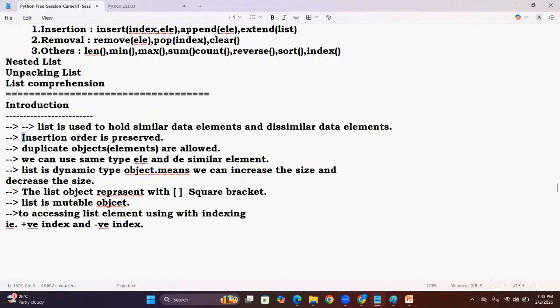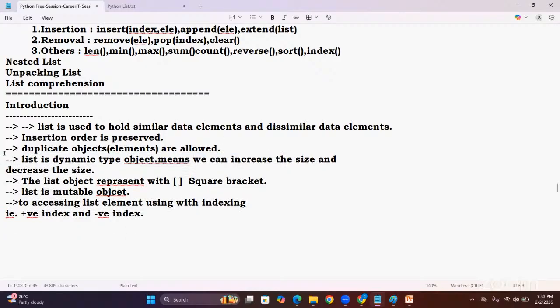The next one, insertion order is preserved, which means in whatever order you insert the elements, they stay in the same order. The next one, duplicate elements are allowed. Now, list is a dynamic type object, very, very important. We can increase and decrease the size. At runtime, we can add a new element, and if required, we can remove an existing element also.